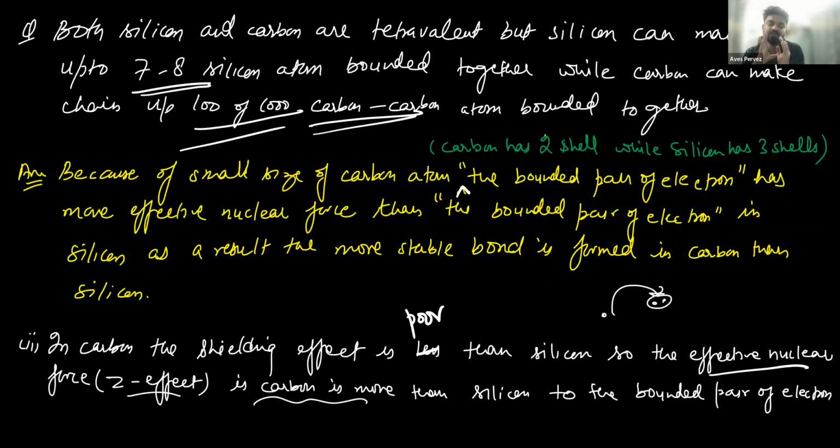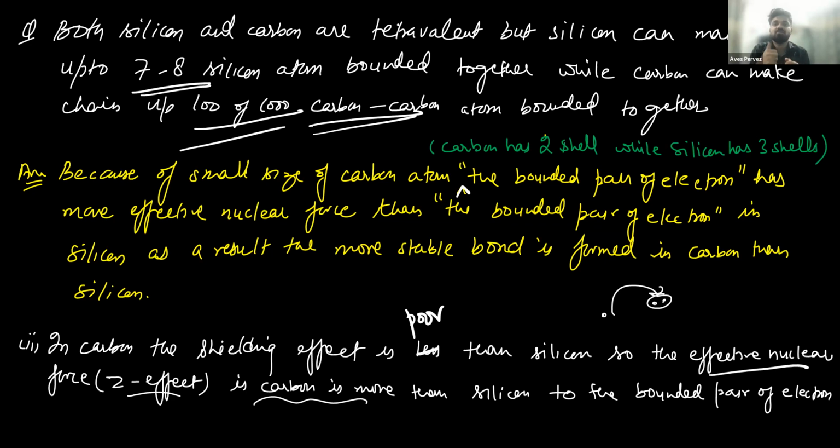Next, a question comes in examination that both silicon and carbon have tetravalency. This is an NCERT question, and many times it is asked in examinations: both carbon and silicon are tetravalent, but carbon forms hundreds of thousands of carbon atoms joined together, and the bond is still stable. But why is silicon not able to make a large number of compounds?